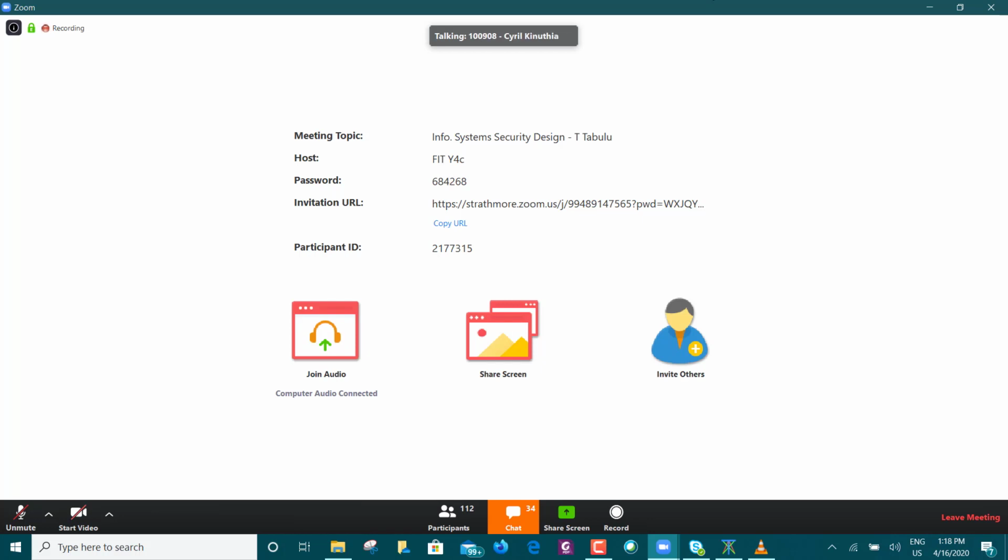Yes, Cyril. I think the car alarm inclines more of a detection measure. Because, let's say, for example, in a system, when a hacker is trying to enter your system, if you have the detection mechanisms, you'll be able to detect him, even if he has not yet accessed the system.